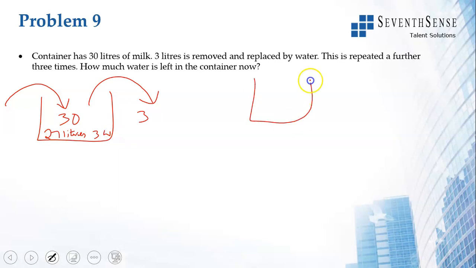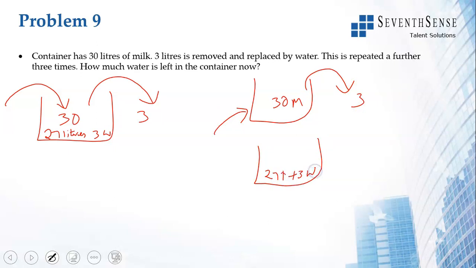Initially it is 30 liters of milk, then you remove 3 and then you add 3, and it becomes 27 liters milk plus 3 liters water. Now if you are removing 3, it will not be all milk. Some parts of milk will go, some parts of water will go. Again you are adding water only.